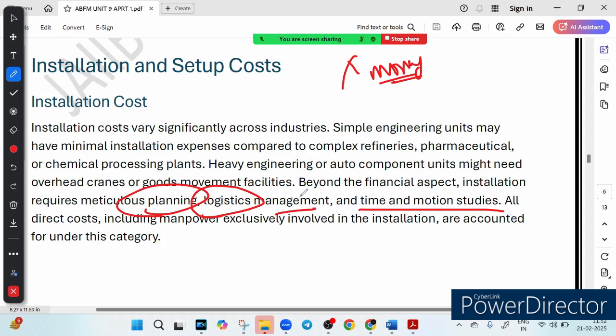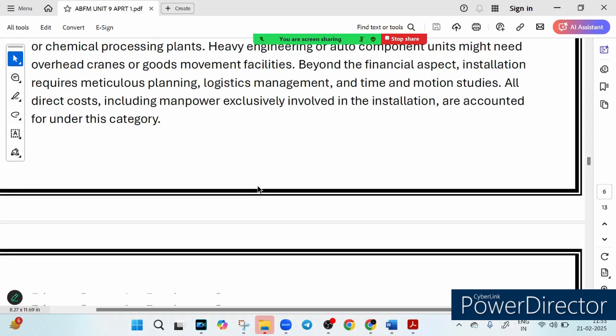So a poorly planned setup can increase cost and delay production. That is why a business must manage installation like a well rehearsed performance, right. So this is all about the installation cost: planning, logistics management, time and motion study, etc.